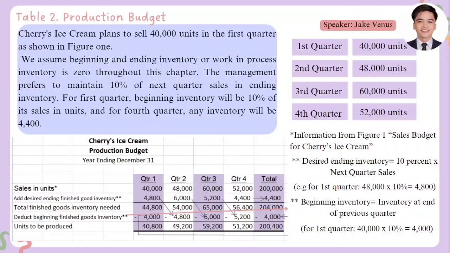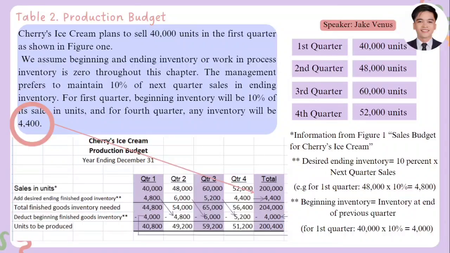Now last, in the fourth quarter, given already 52,000, and then also we can see here the 4,400 that will be the ending inventory for the fourth quarter, and then we'll add that to the 52,000 sales units. That's 56,400. Then we'll deduct the 5,200. The remaining in the fourth quarter is 51,200.